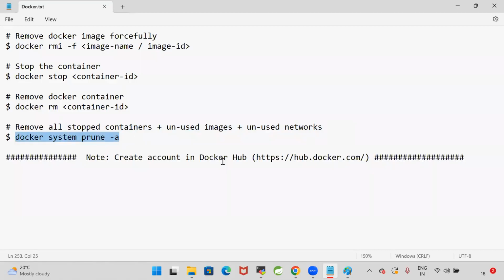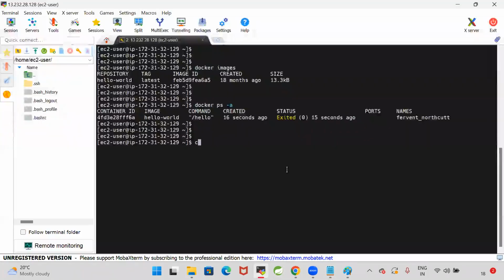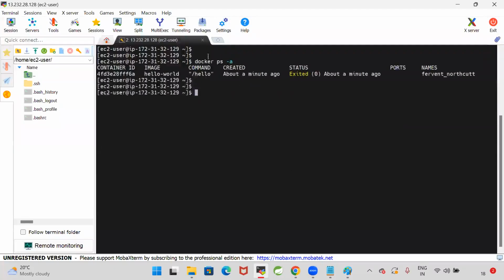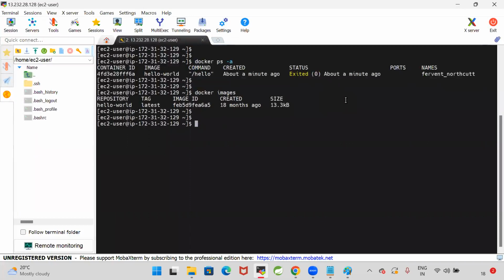docker system prune -a. Now you see, when I execute docker ps -a, it is displaying one container which is in the stopped state. With the docker images command, there is one image. Now I want to delete everything.